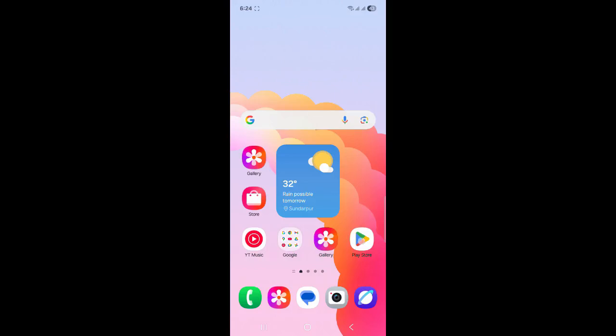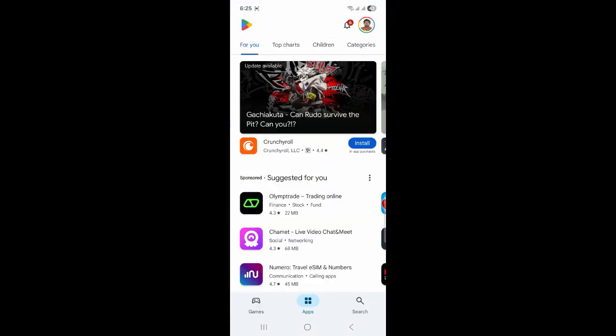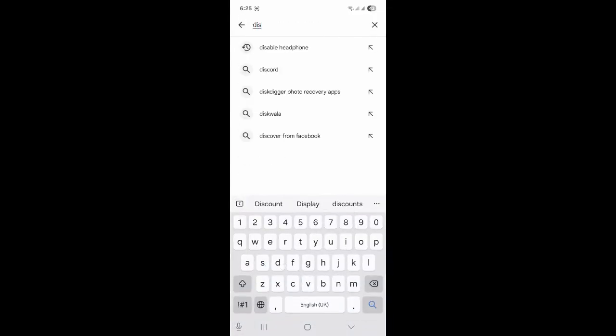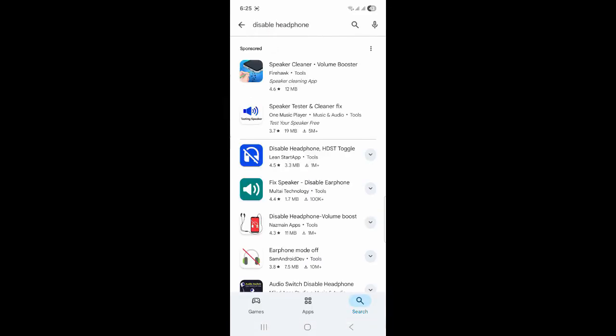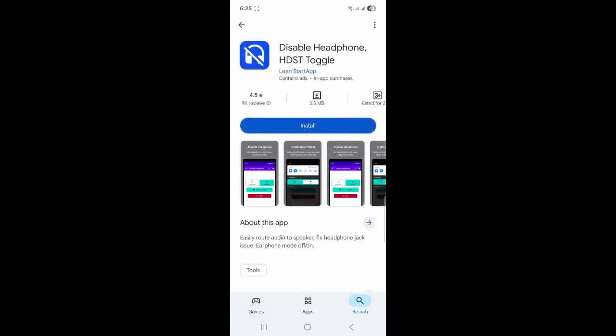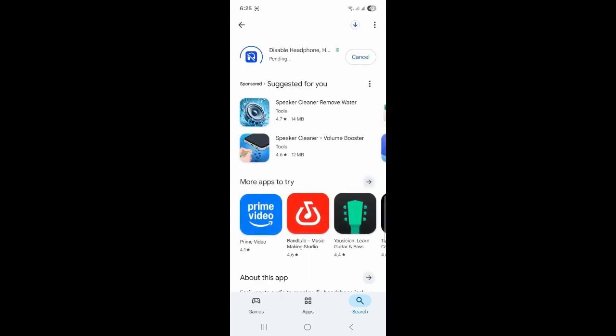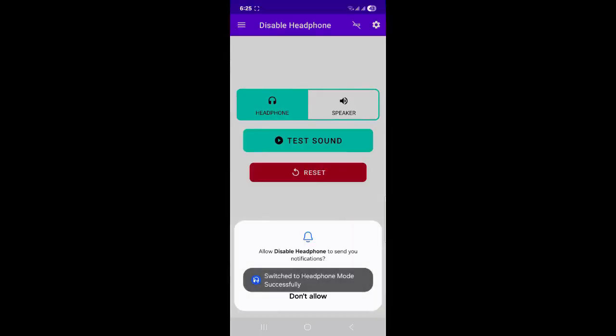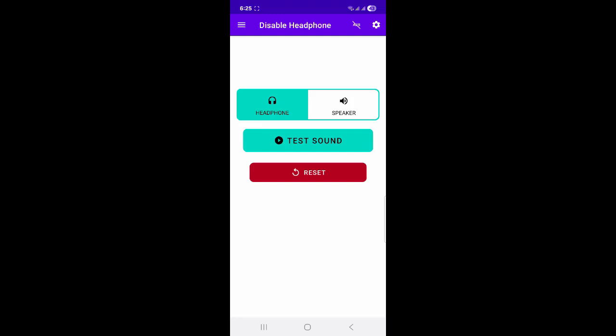First, open the Play Store and search here "disable headphone". Now install this app, Disable Headphone HDST Toggle. Simply install it. Now just open it and click on Allow.